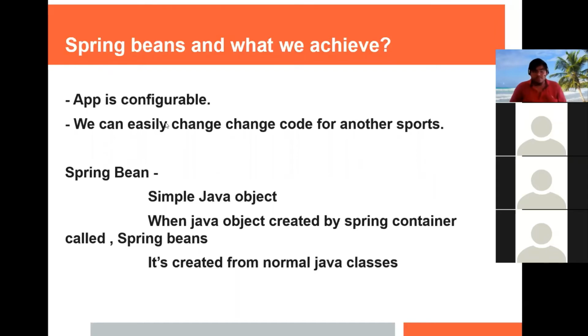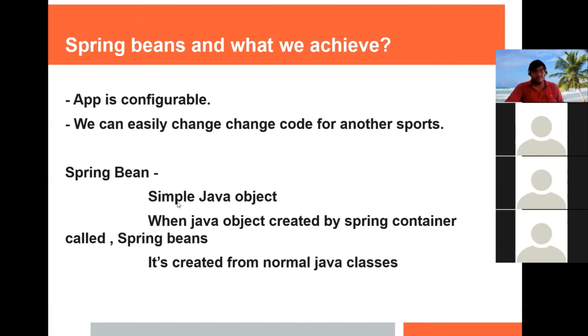So this is Spring Beans and what we achieve. With the help of Spring Beans, our app will be configurable. Now, if we want to change, we just have to make the change in the configuration file. Previously, we had to make changes in the business logic, which we have tackled now. Simply, we change the configuration file and we can provide the instance of another class.